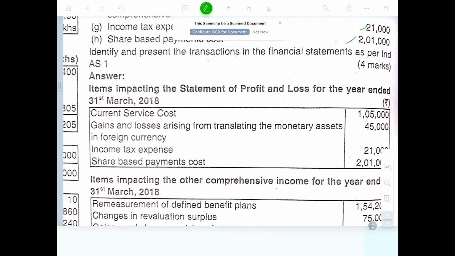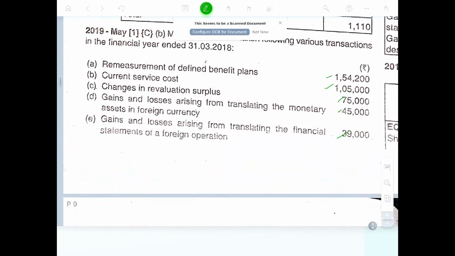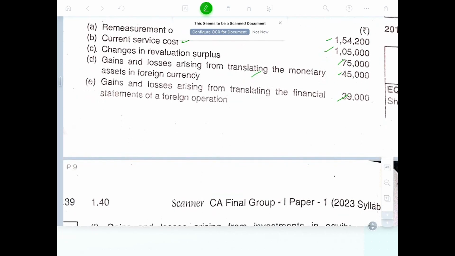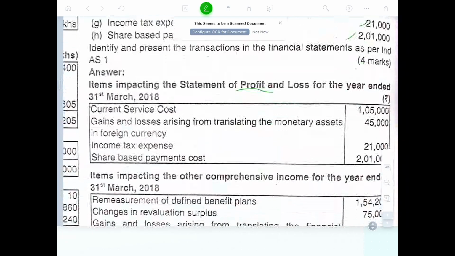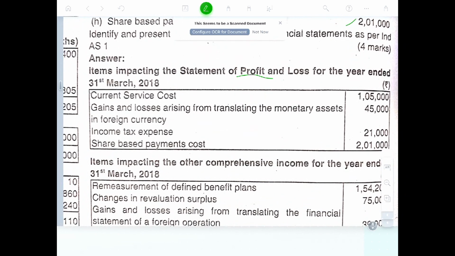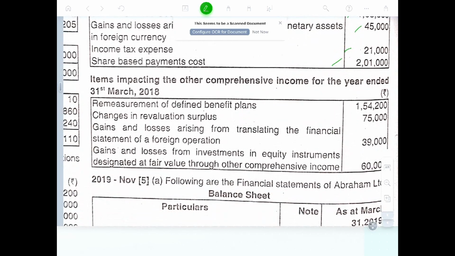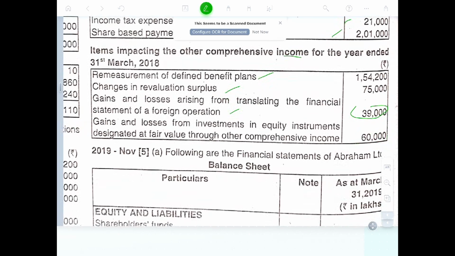Okay, items impacting the statement of profit and loss account are service cost 1 lakh, foreign monetary asset gain 45,000, income tax expense 21,000, share based payment cost 101. Okay. Items impacting other comprehensive income are remeasurement of defined benefit, change in revaluation 70,000, gain or loss on translation of financials of foreign operation 39,000, and gain or loss on investment designated at fair value through other comprehensive income 60,000.